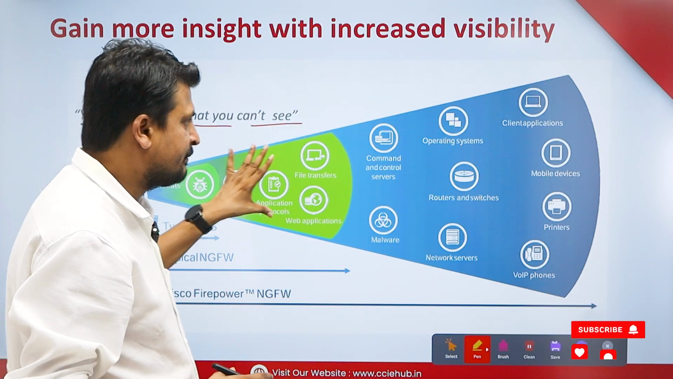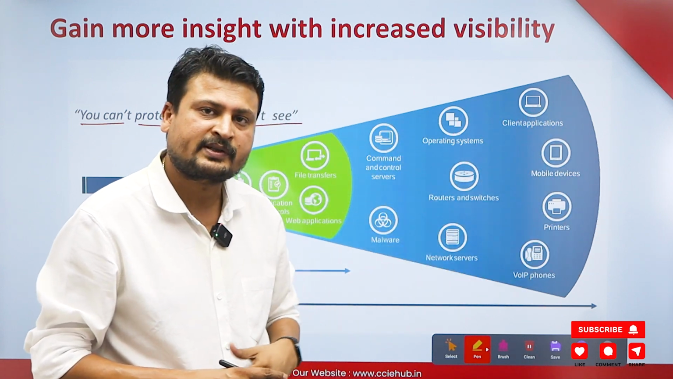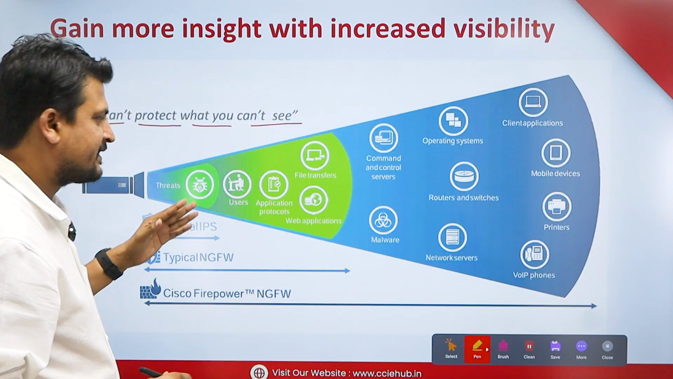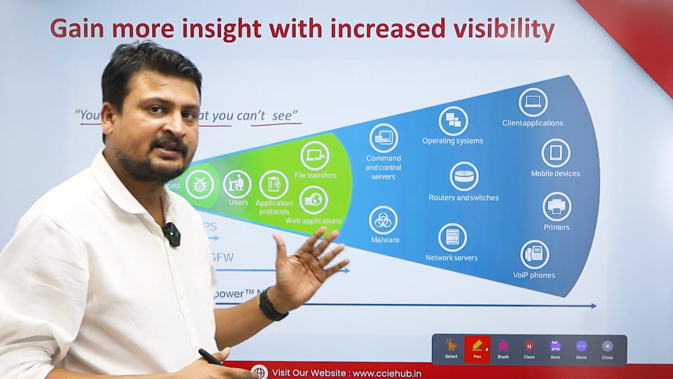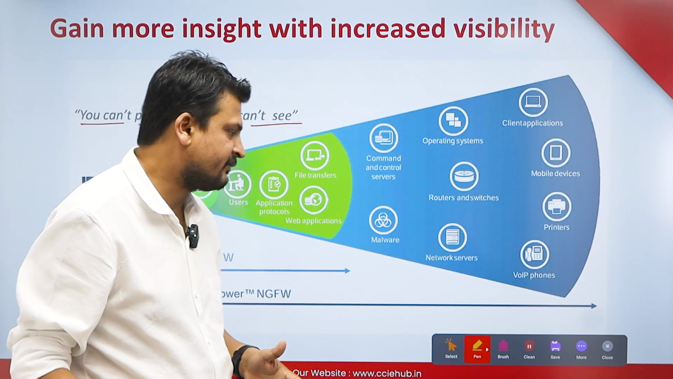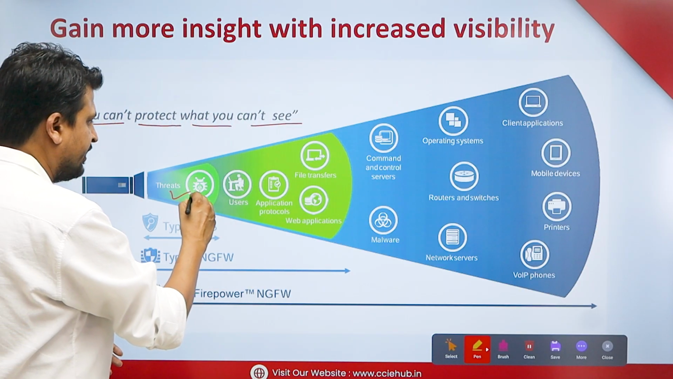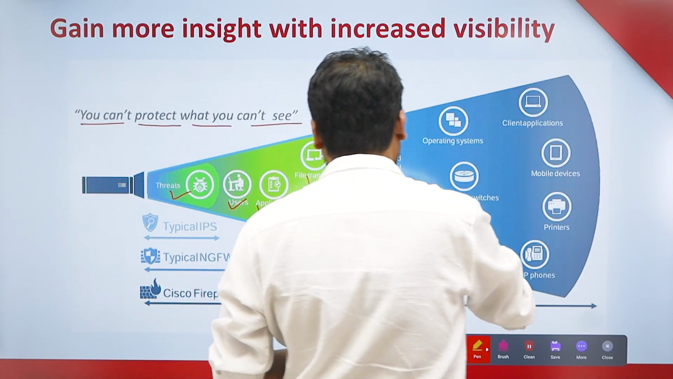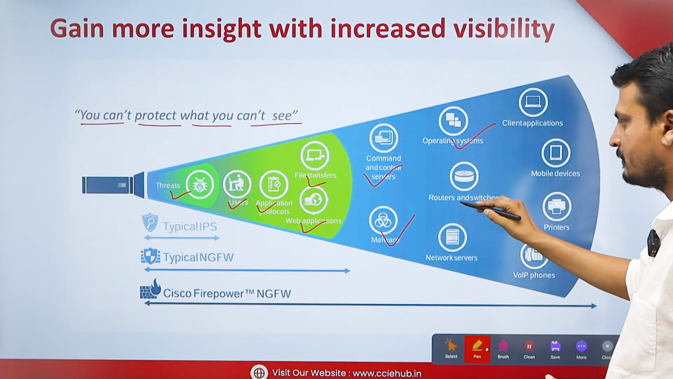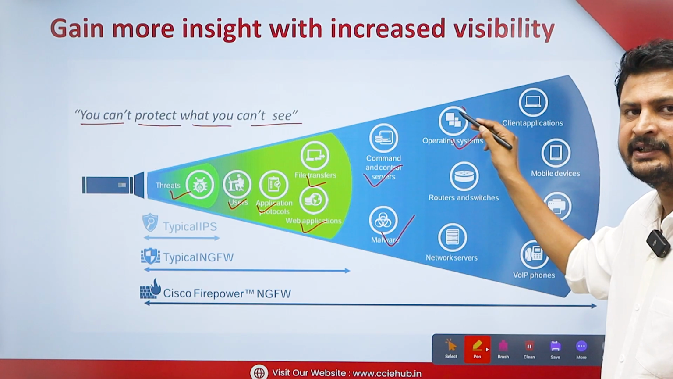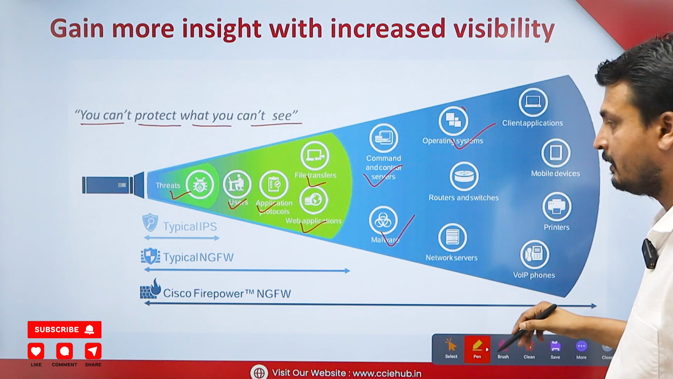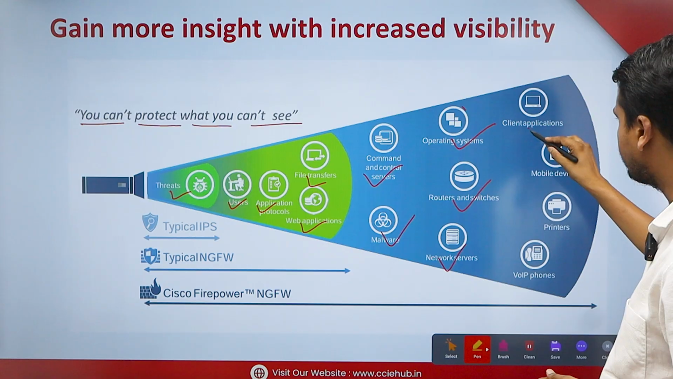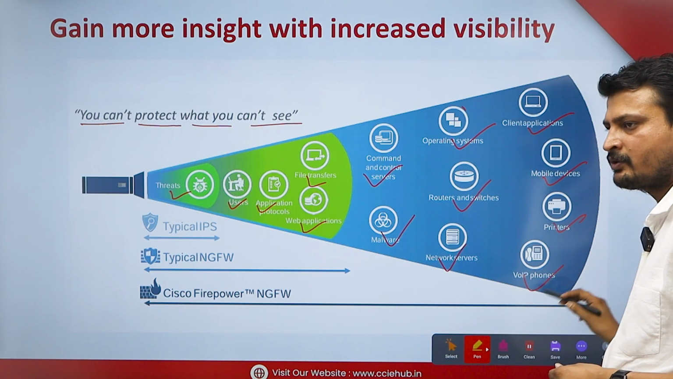Same way, if you don't have visibility to your network devices and network resources, you can't control access to those resources. So a next generation device is required, and Cisco has come up with FTD, which is a next generation firewall. It says I can prevent threats, I can control users, applications, web applications, file transfer, servers, malware, operating systems. It has default profiling which can detect what operating system is running on your system itself. It can detect routers and switches, network servers, client applications, mobile devices, printers, voice over IP, so many things.